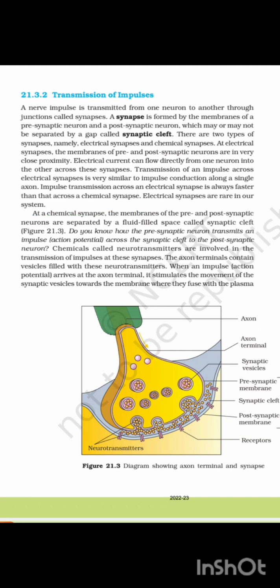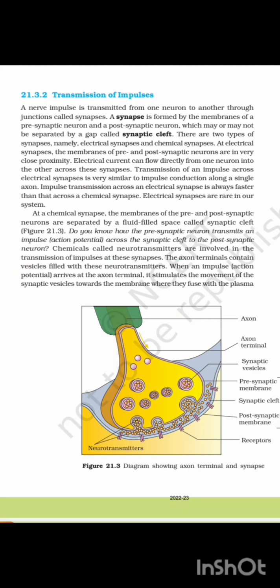At a chemical synapse, the membranes of the pre- and postsynaptic neurons are separated by a fluid-filled space called the synaptic cleft, figure 21.3. Do you know how the presynaptic neuron transmits an impulse (action potential) across the synaptic cleft to the postsynaptic neuron? Chemicals called neurotransmitters are involved in the transmission of impulses at these synapses.